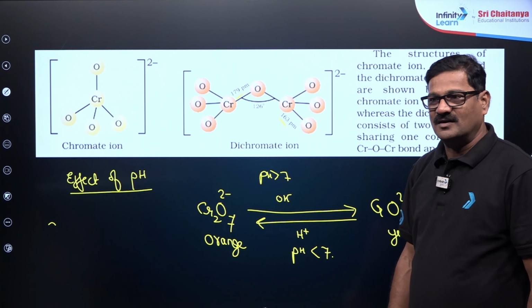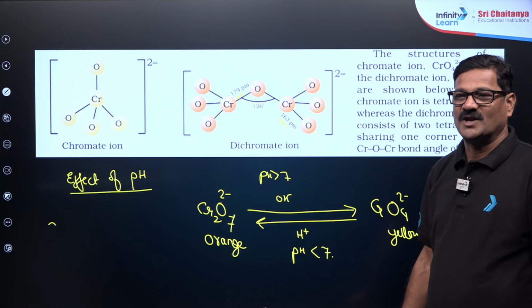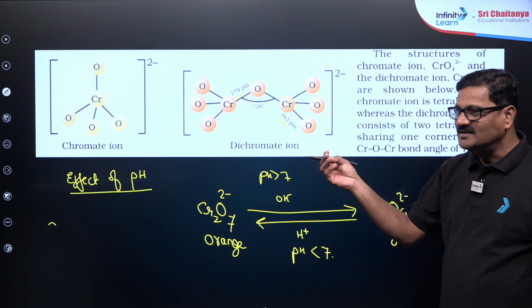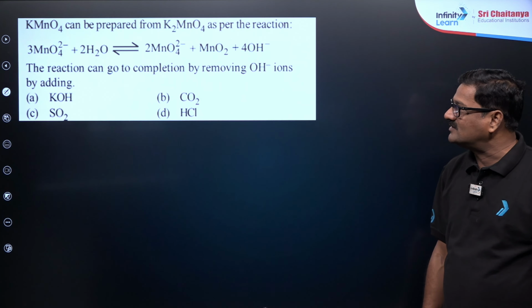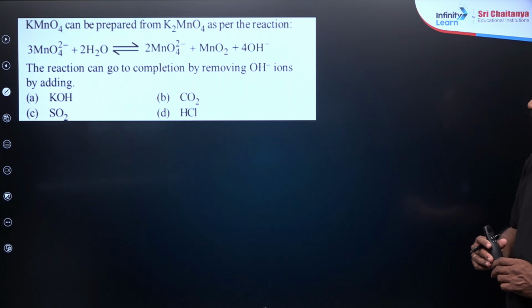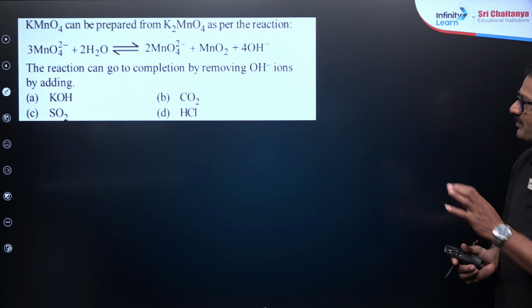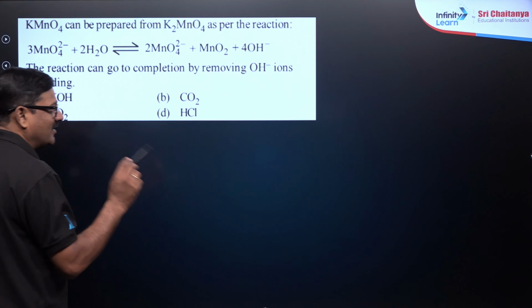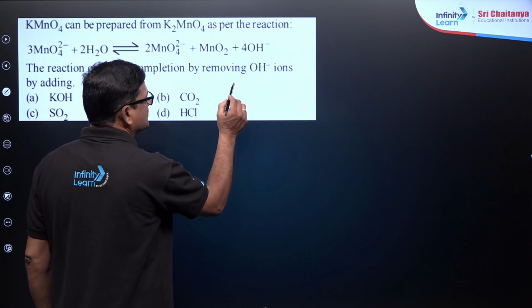So, don't memorize, apply. Are you getting or not? Clear? And let us see a little bit of potassium permanganate also. KMnO4 can be prepared from K2MnO4 as per the reaction. So I mean to say the reaction goes to completion by removing OH minus by adding. So I want to say this is the NEET application.